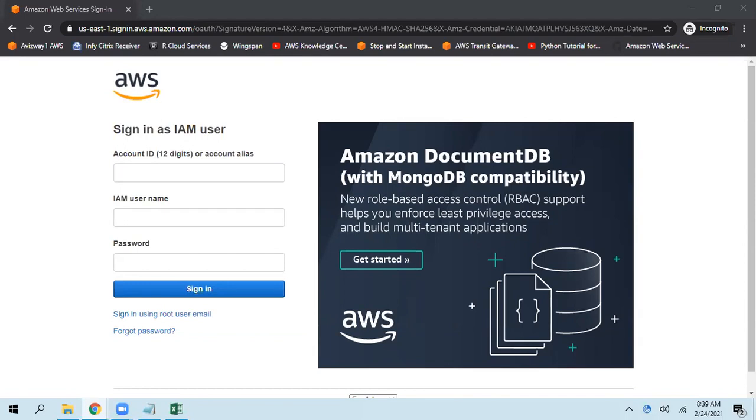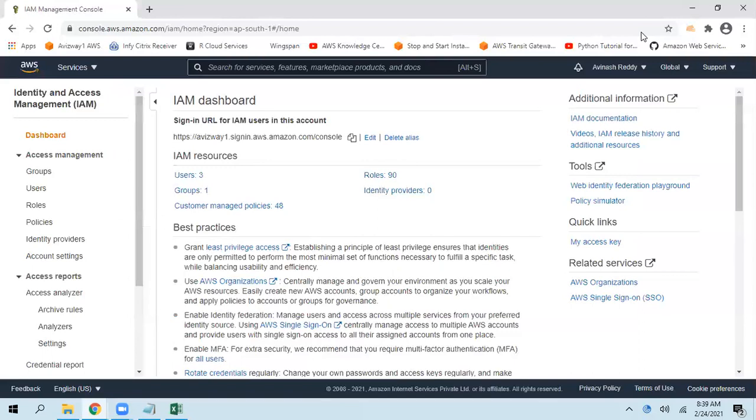Yes, Avinash, I've got a couple of questions. The alias, as you mentioned, does it have to be unique within an account, or unique across the accounts? Across the accounts. Across the accounts, right?